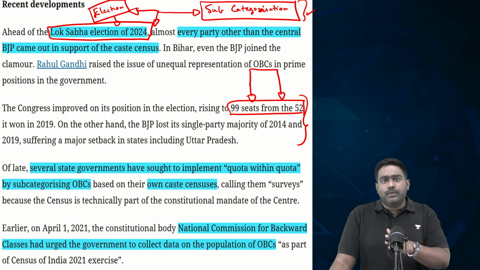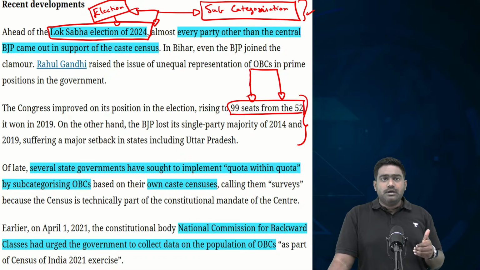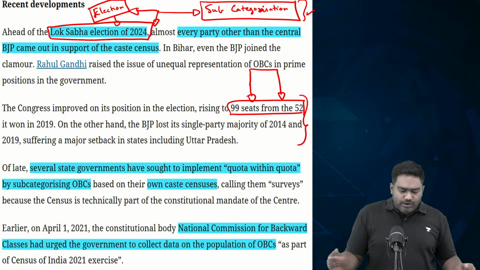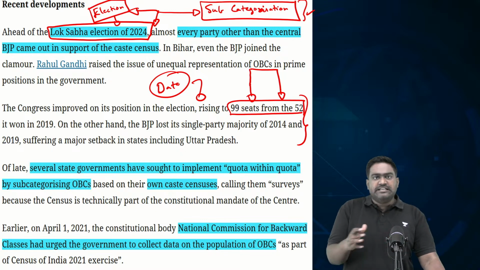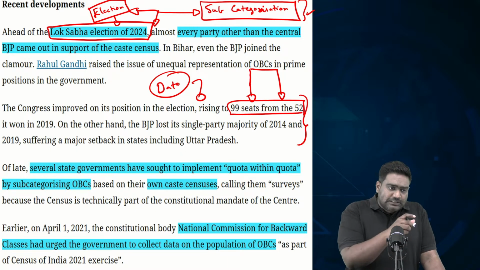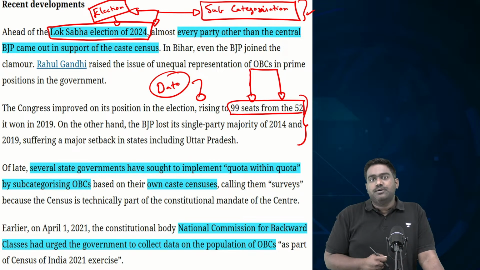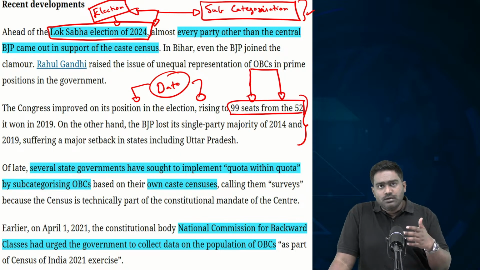Now, this can work both ways. Because, see, for policy making, for governance, for administration, you always need accurate data. Without accurate data on your population, on the profile of your population, the size, the distribution of your population, and other various socioeconomic indicators, you can never really implement government schemes and government welfare programs. They won't be effective. So, census data serves a very crucial purpose with regard to efficiency in governance and administration.